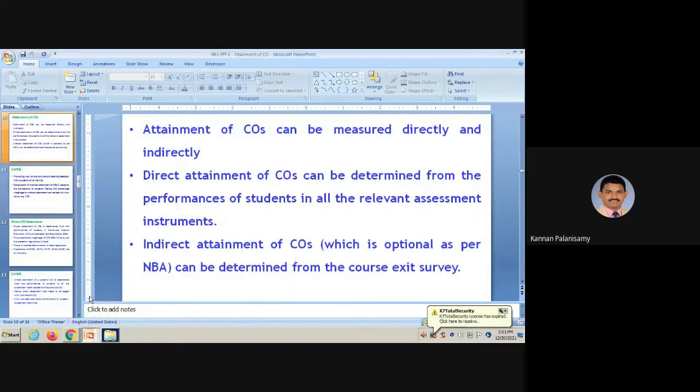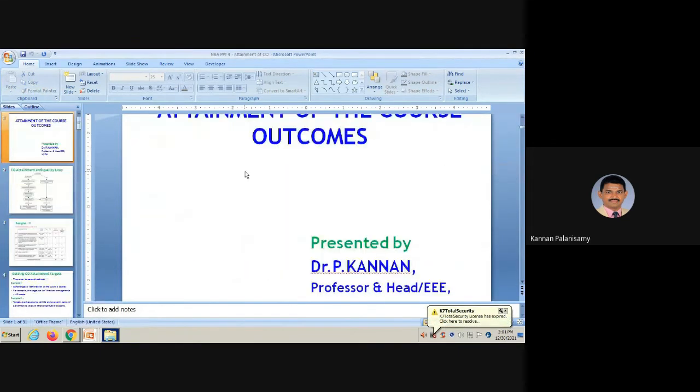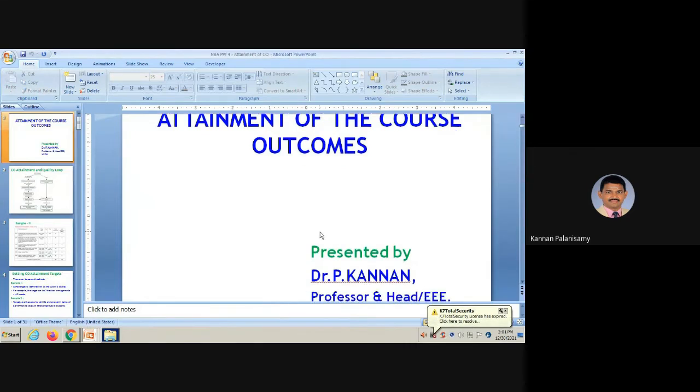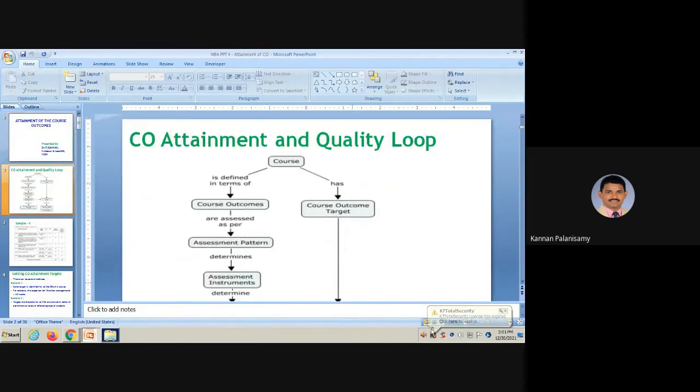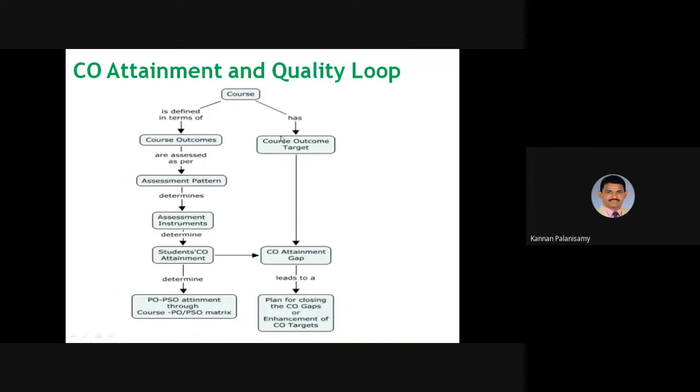Next one, attainment of course outcomes. See, CO attainment and quality loop. So we are having a course, and that is defined in terms of course outcomes. Just now we have discussed how the course outcomes will be written and what are all the various components of this course outcome. This course is described by means of these course outcomes. So at the end of the course, all the students should reach these course outcomes.